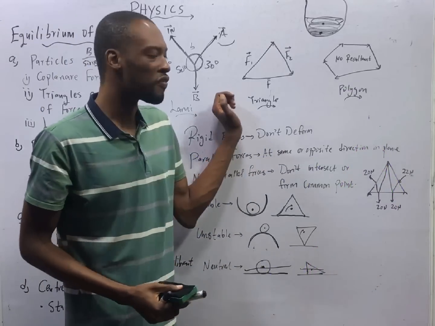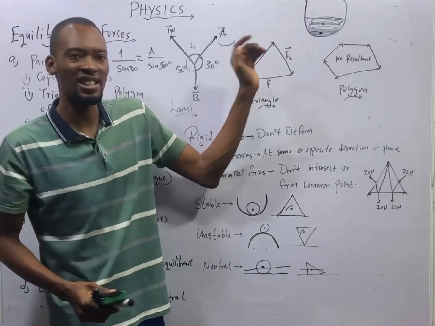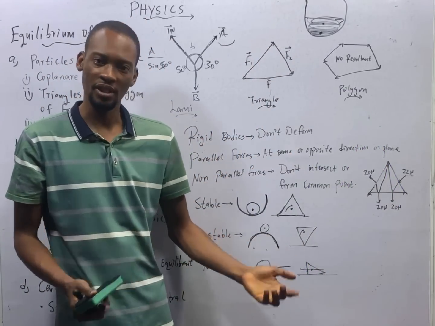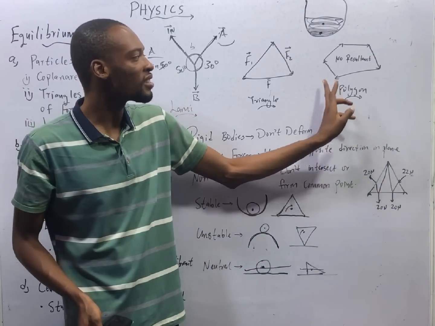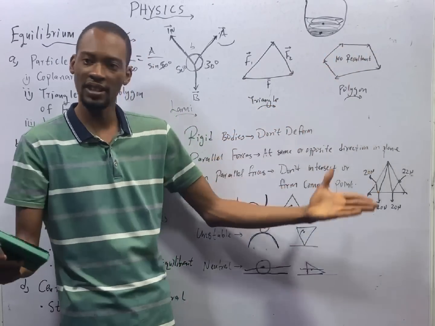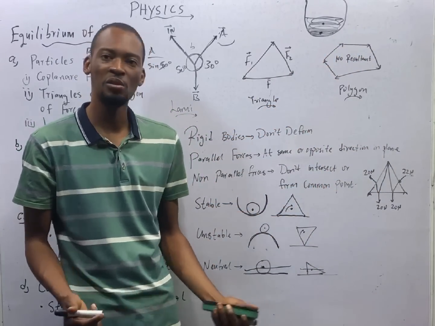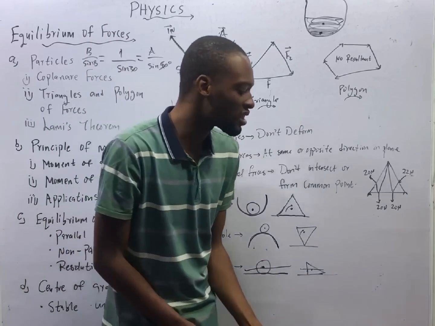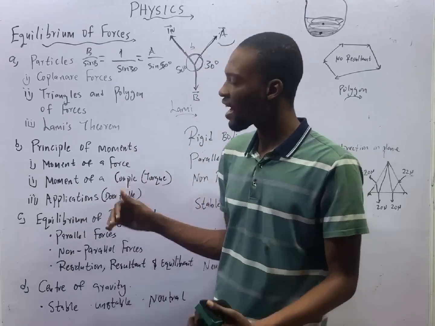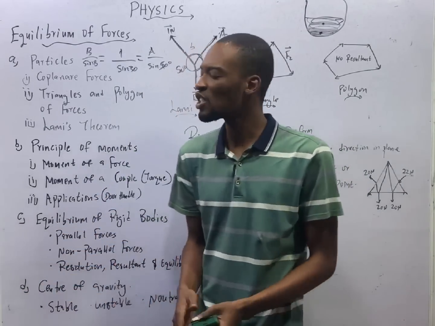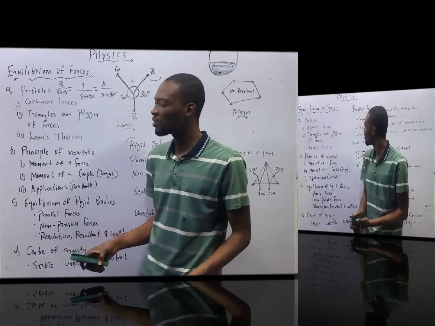Now if you are given a triangle of forces, they are simply forces acting in a triangle. You solve for the resultant. Then polygon of forces, they are forces with more than three sides acting, and there is no resultant. If you notice, I rushed these other parts of the class. Why? It makes more sense when you are dealing with calculation.